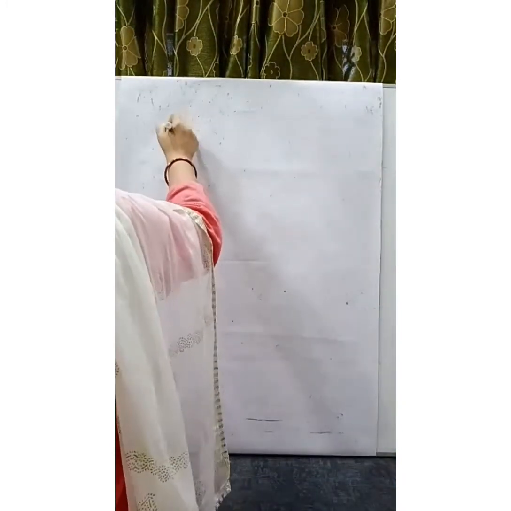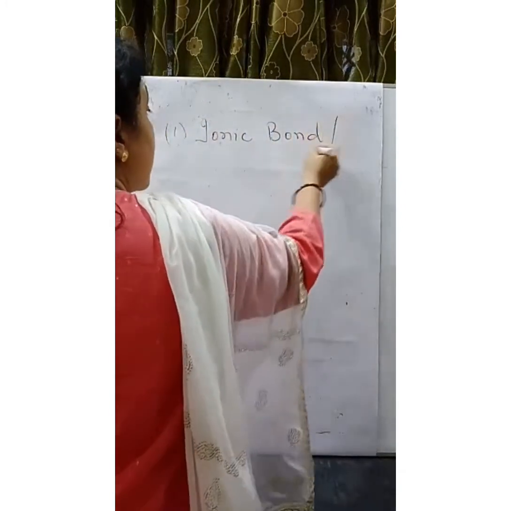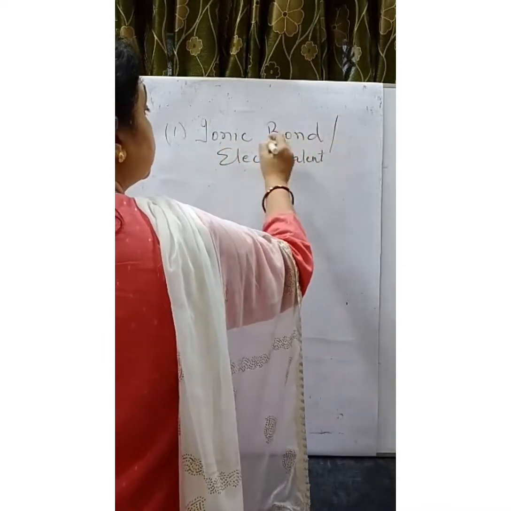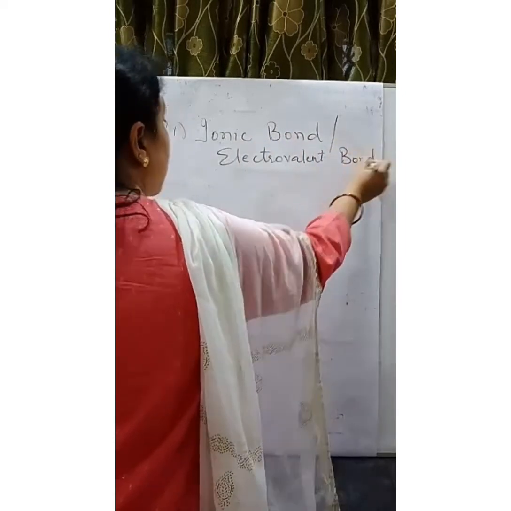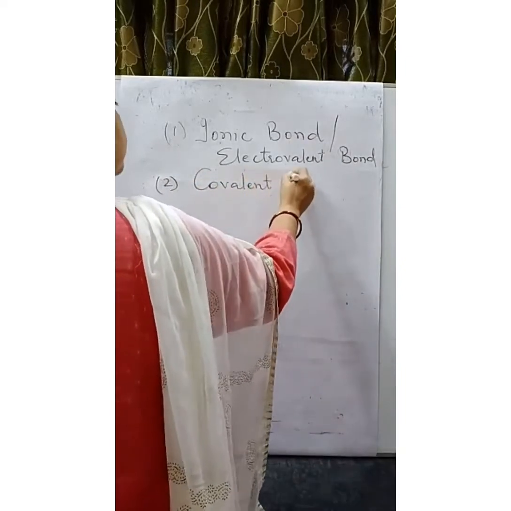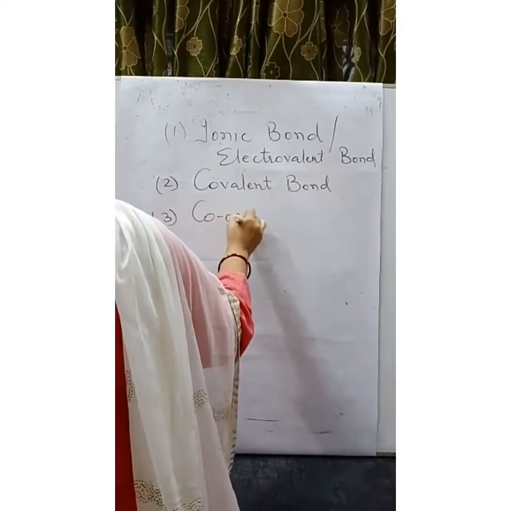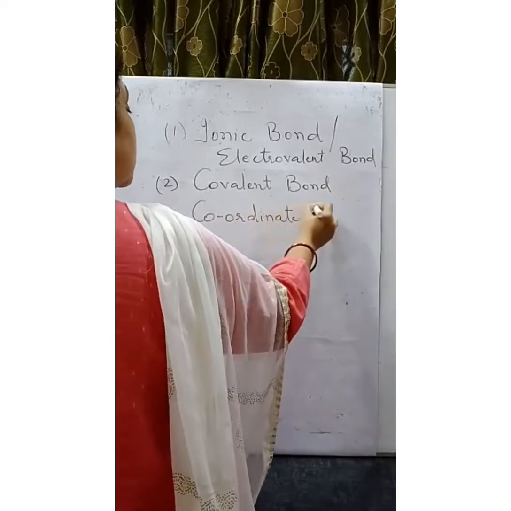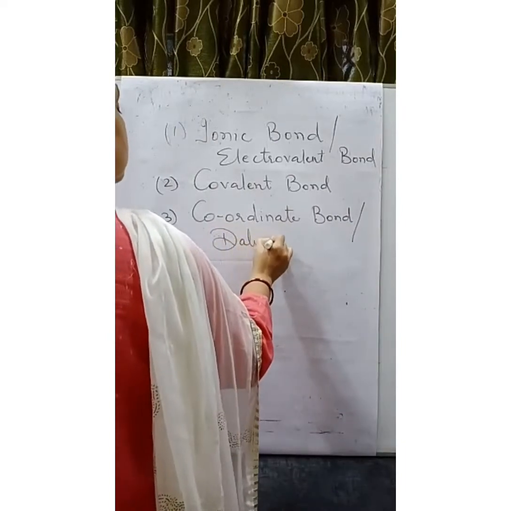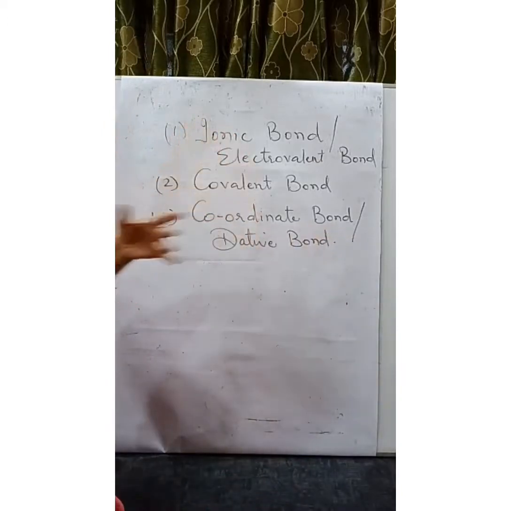The first one is ionic bond, which is also known as electrovalent bond. The second type of chemical bond is covalent bond. And the third type is coordinate bond, which is also known as dative bond. Let us discuss this one by one with an example.